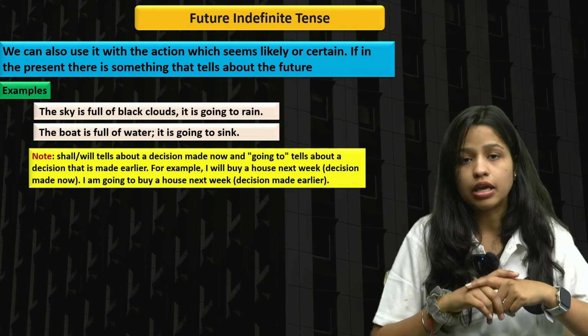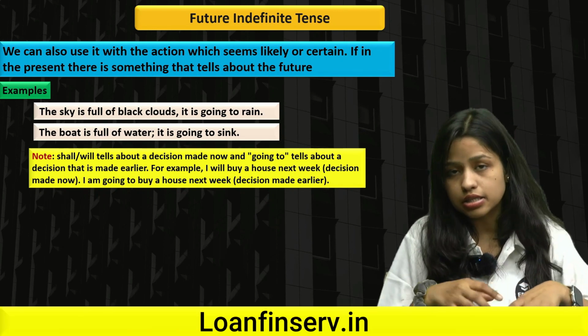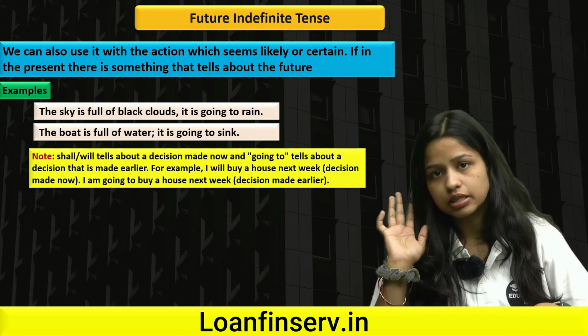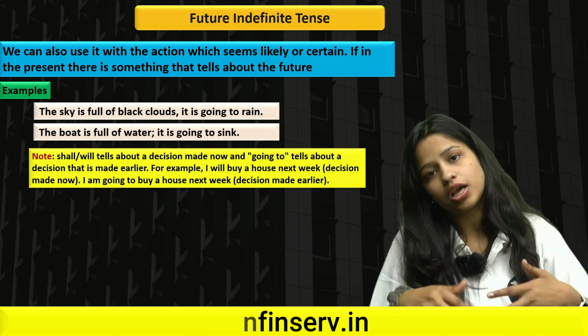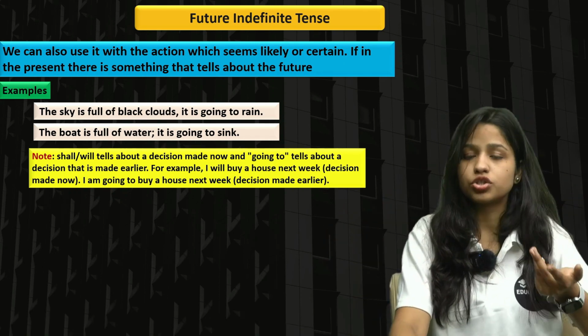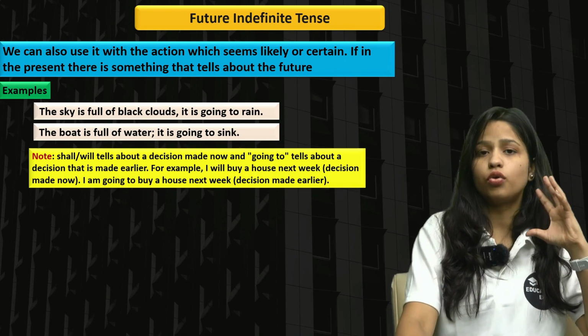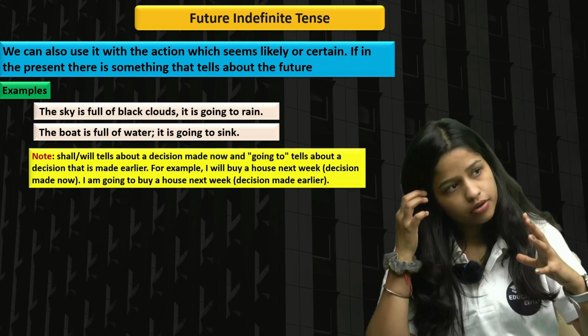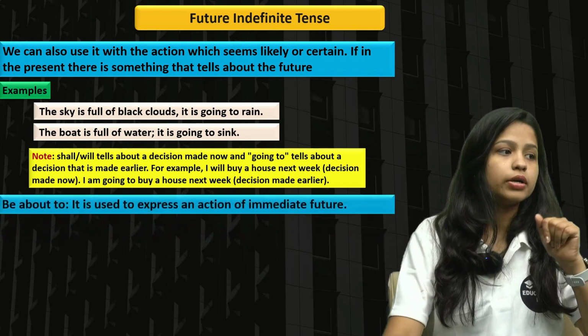And if I'm saying I'm going to buy a house next week, that means the decision was already made earlier, right? I've not made it right now. So this is the difference between shall and "going to." And I've already told you in what senses we can use "going to." There are three senses that I've told you. So keeping that in mind, let's move forward.